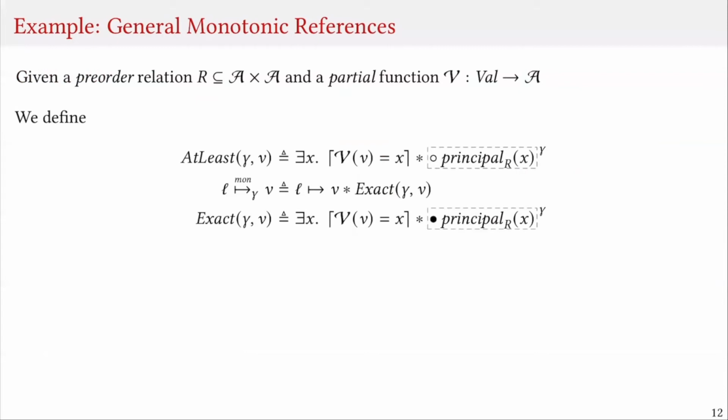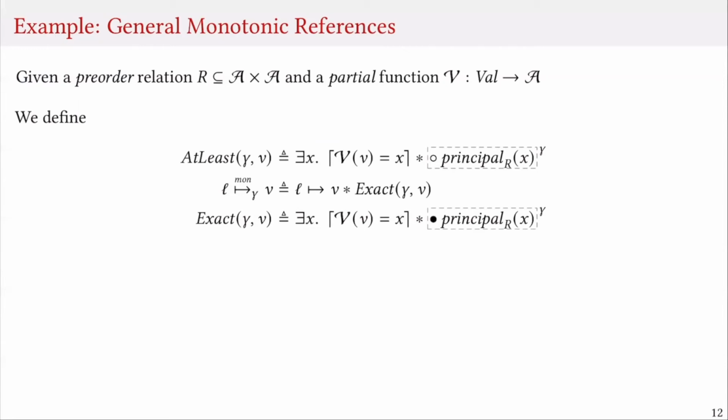Okay, let us look at a few examples. The first example that we look at is the example of general monotonic references. The idea is that given a relation on values, we can construct a monotone reference that can only be updated with respect to that relation.